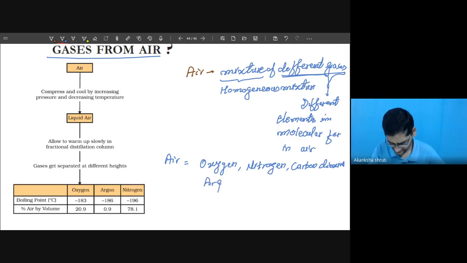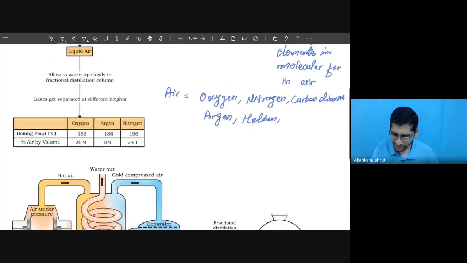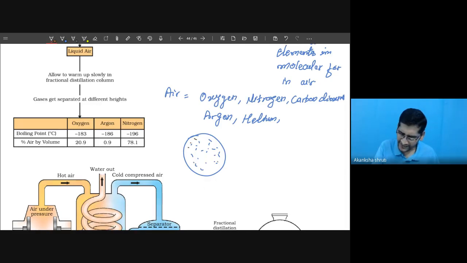Nitrogen, oxygen, carbon dioxide, argon, these are the prominent ones. If we take a volume of air, it will contain molecules of different kinds of gases.